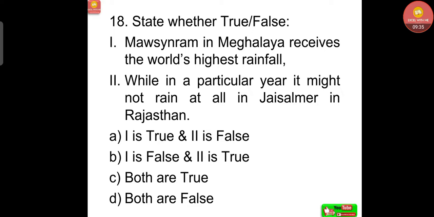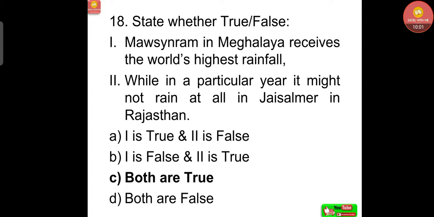Next question, state whether true or false. Mawsynram in Meghalaya receives the world's highest rainfall, while in a particular year it might not rain at all in Jaisalmer in Rajasthan. Option A, 1 is true and 2 is false. Option B, 1 is false, 2 is true. Option C, both are true. Option D, both are false. Correct answer, both are true.